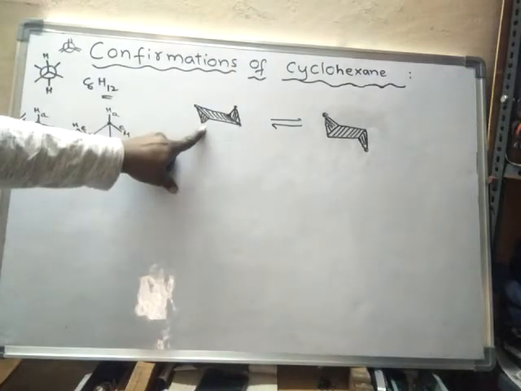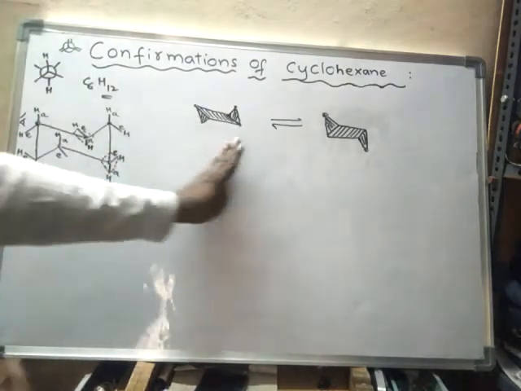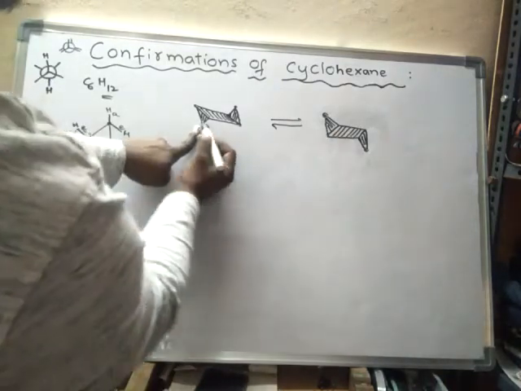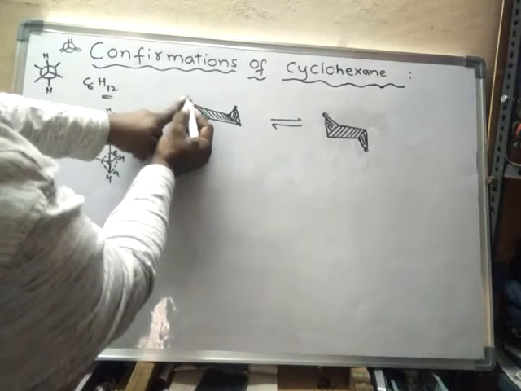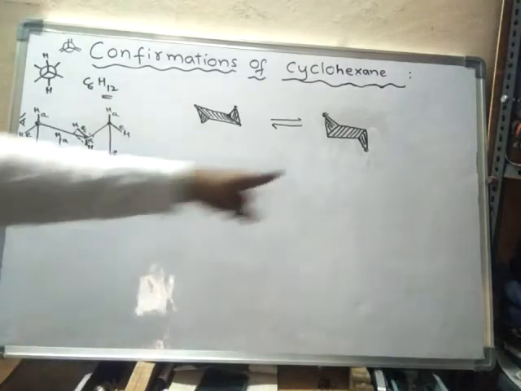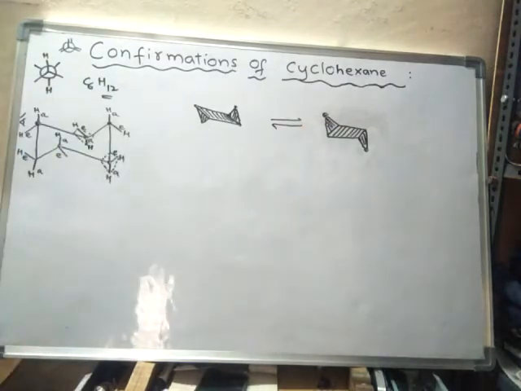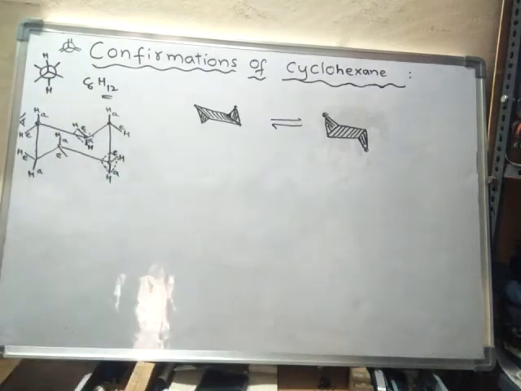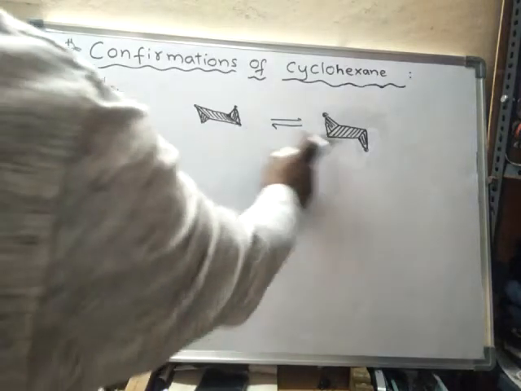So on the left side, the carbon is below the plane. This left side carbon will move up, and the right side carbon will move down and convert into another chair. So these two are identical chair forms. Cyclohexane exists predominantly in two identical rapidly interconvertible chair forms. So these two will rapidly interconvert.